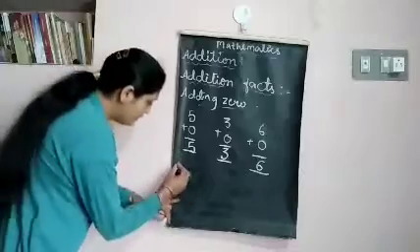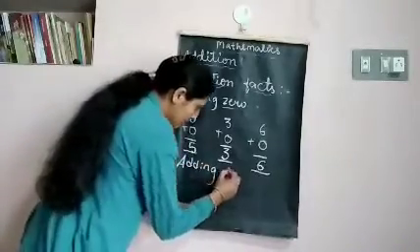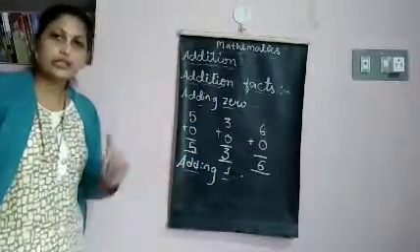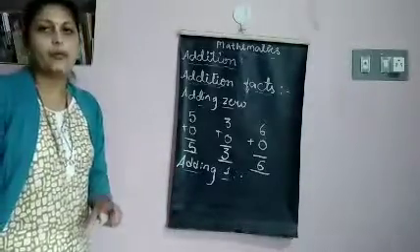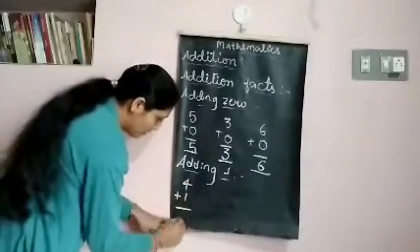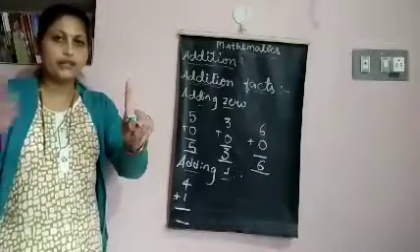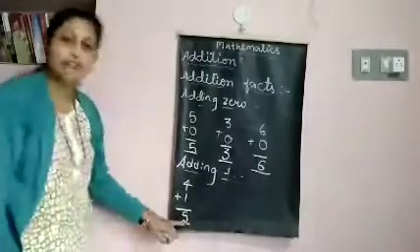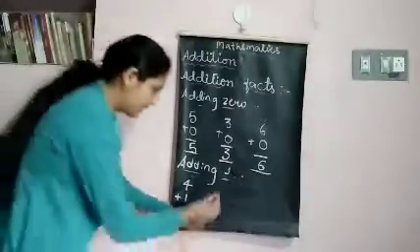In the same way, when you add 1, adding 1. When you add 1 to any number, what do you get? You get the after number, means next number. So 4 plus 1 is what? 4 in the mind, 1 in your hand, 4 after 5. So 4 plus 1 is 5. So when you add 1 to any number, you will get the next number.